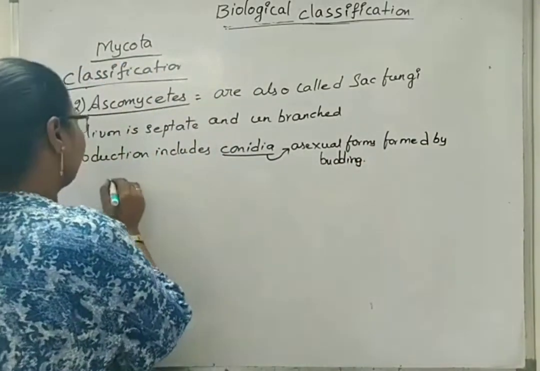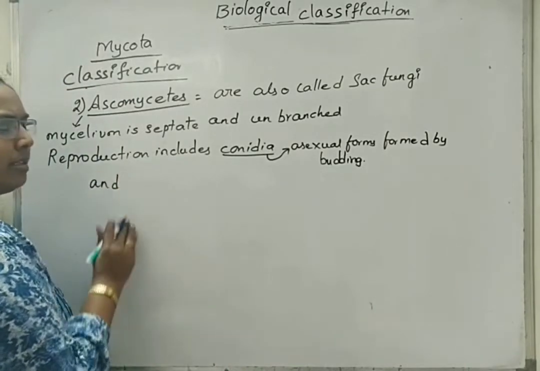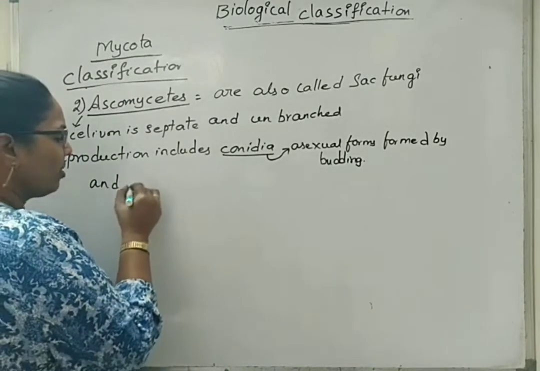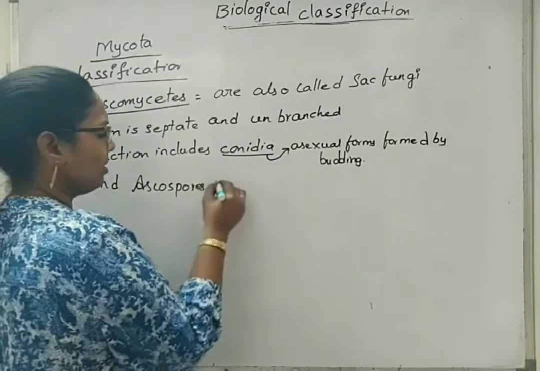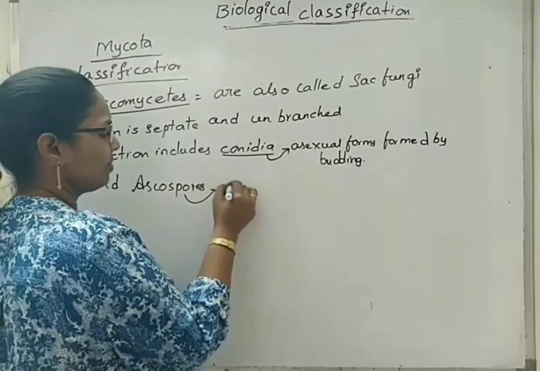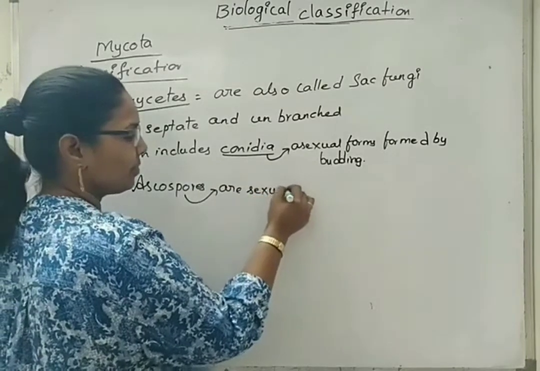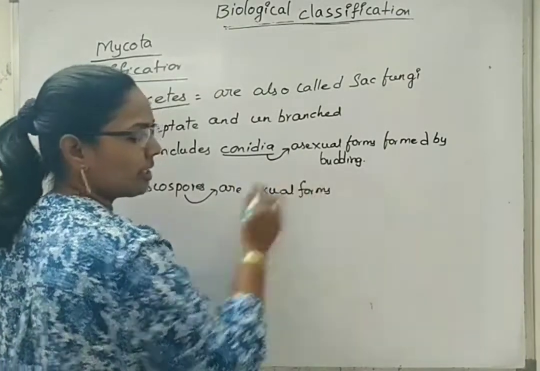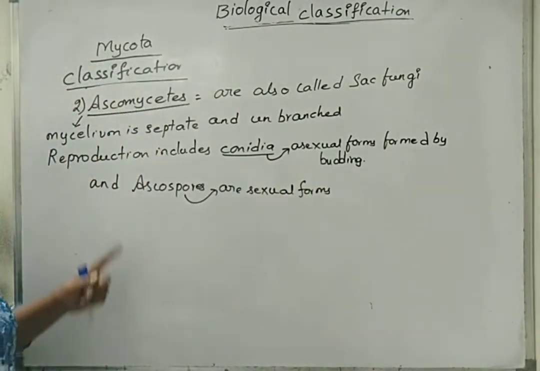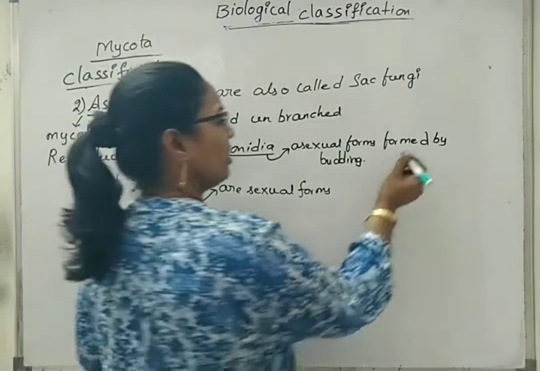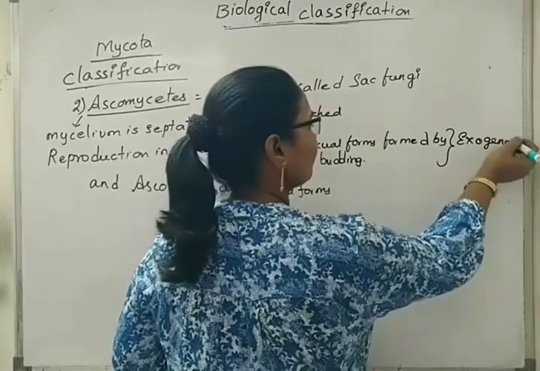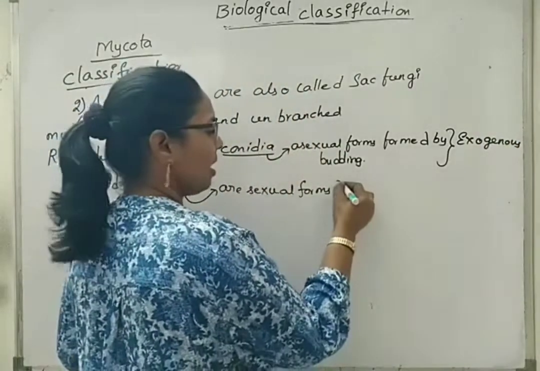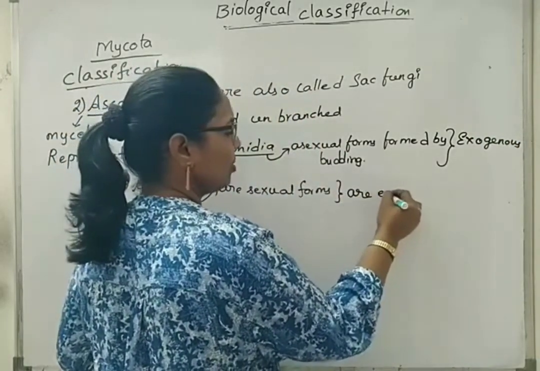And here we see sexual forms called ascospores. These are formed by sexual reproduction. Conidia are exogenous. Ascospores are endogenous in nature.